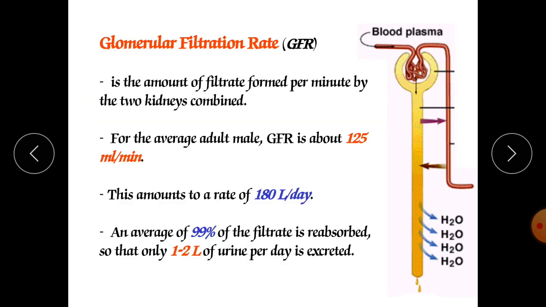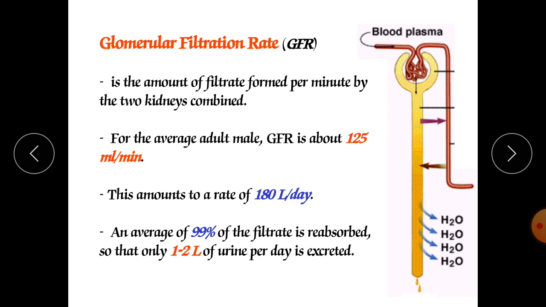Now the glomerular filtration rate is the amount of filtrate formed per minute by the two kidneys combined. For the average adult male, the glomerular filtration rate is about 125 ml per minute, and in females it is 105 ml per minute. In 24 hours, our body can filter almost 180 liters of blood in a day, and in females it is 150 liters in a day.